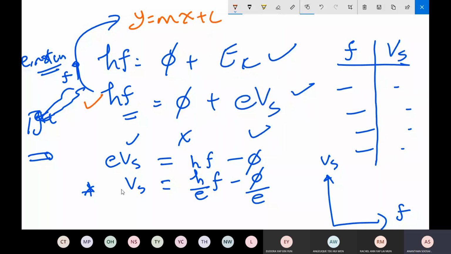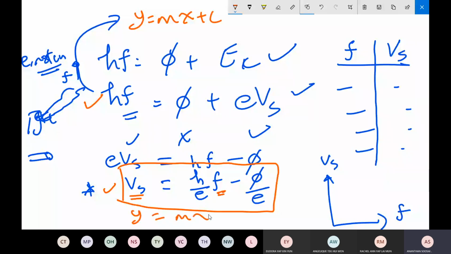So Millikan said if Einstein's equation is correct, this is how the arrangement should be. He had the data of VS and F, using y equals mx plus c. h over e is constant. Planck's constant is constant, and the electron's elementary charge is constant. Work function and e must also be constant for that particular plate.